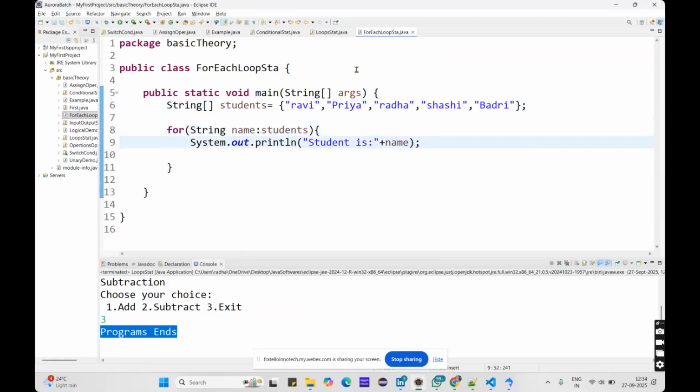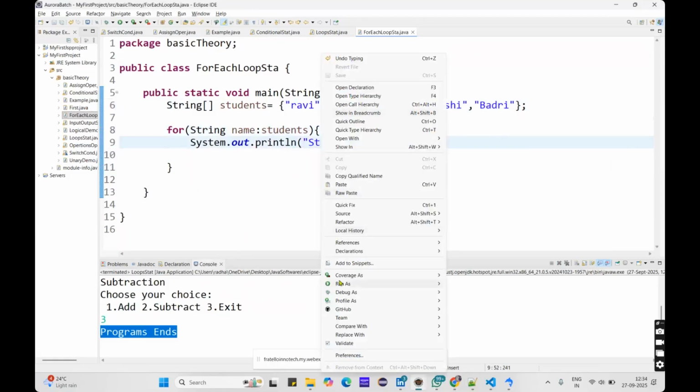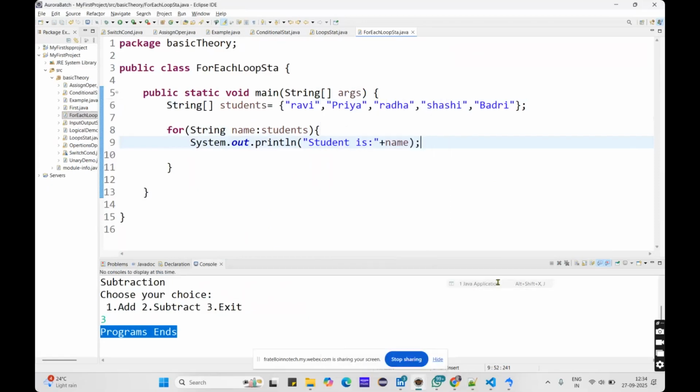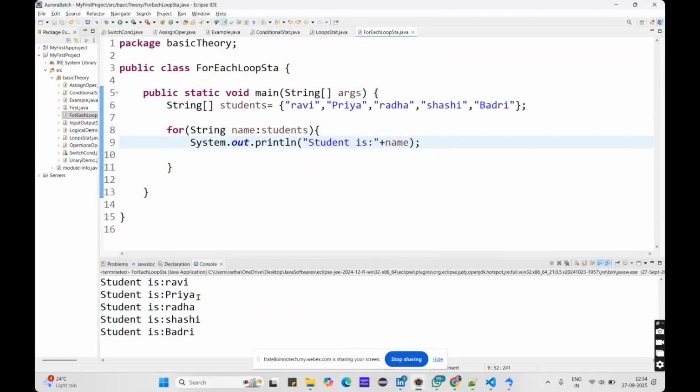Now let's run this program. Run as Java application. See, for every record present in this collection, it is printing separately. Student name is Ravi, student name is Priya, student name is Radha, Shashi, Patri.